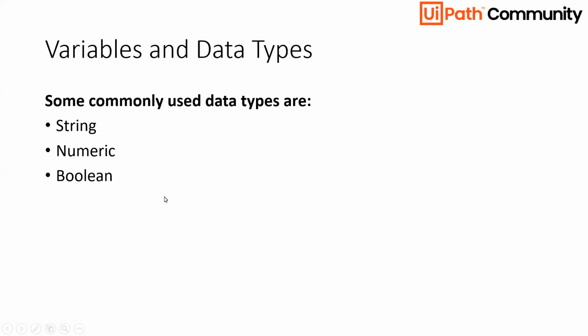Now going towards the fourth one, it is the date and time. What if I want to store the date and time? Now our date sometimes involves special characters, which our string will not accept, nor will numeric values. For that we have data types that are called date and time. You can use that in your UiPath Studio.